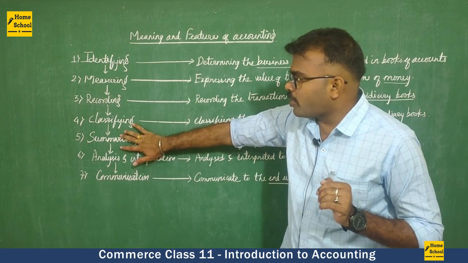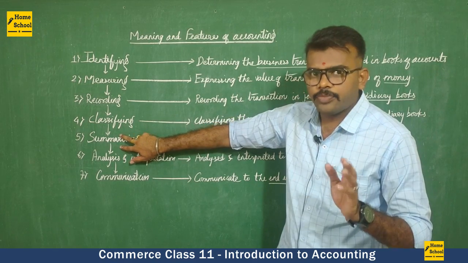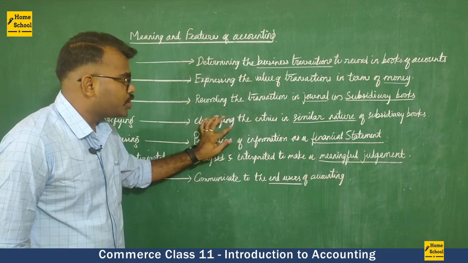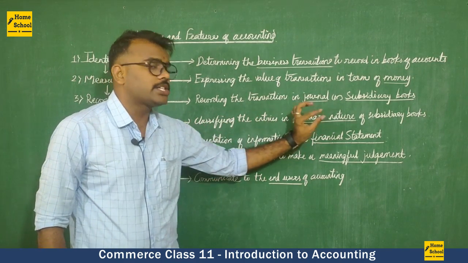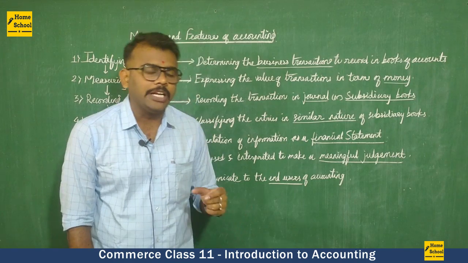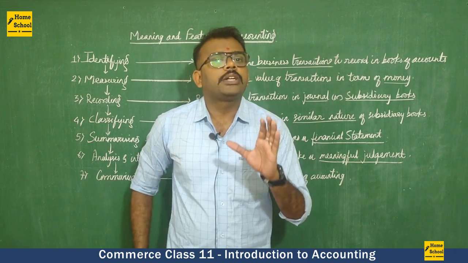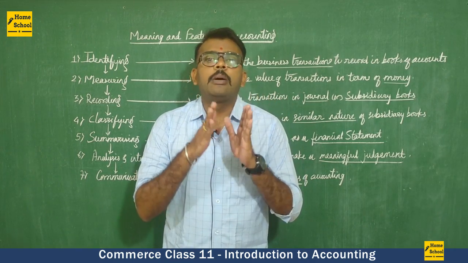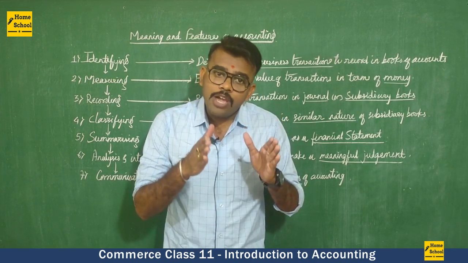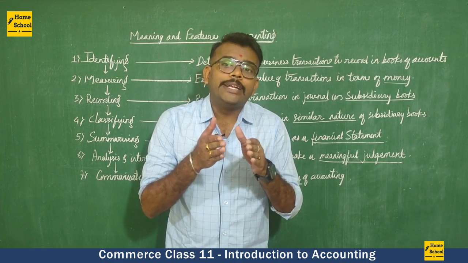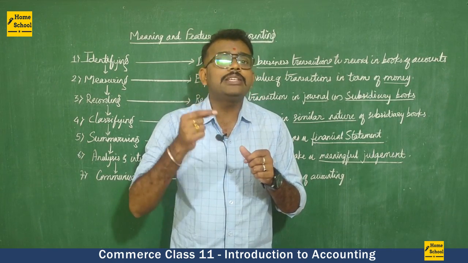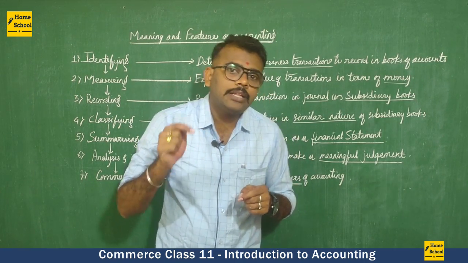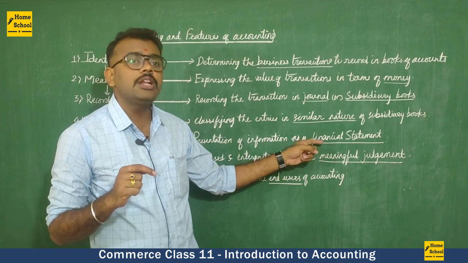We have the fifth step of accounting, that is summarizing. Summarizing means presentation of information as a financial statement. So financial statement means we will prepare a trading account, a profit and loss account, and the balance sheet. Why are we going to prepare this? To understand whether the firm is earning a profit or incurring a loss. To understand that, we are going to prepare a financial statement.